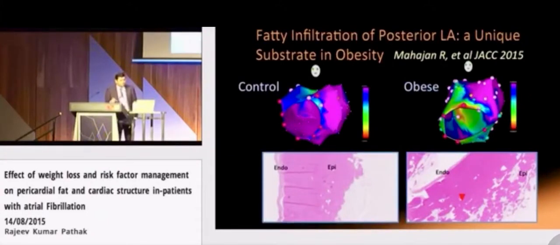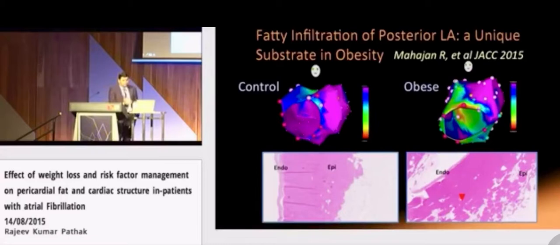We have also recently demonstrated a new substrate in obesity in an ovine model. These are the voltage maps of the left atria of the control and the obese sheep. As compared to the control, there is increased fractionation, as depicted by the pink dots we can see on the obese animals.